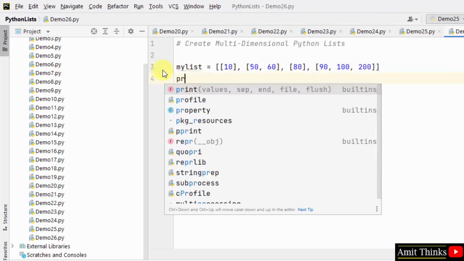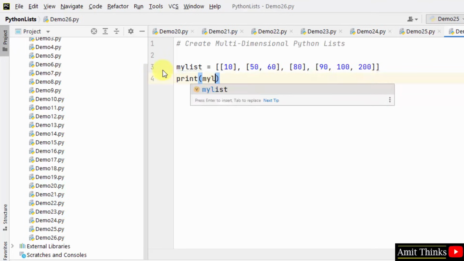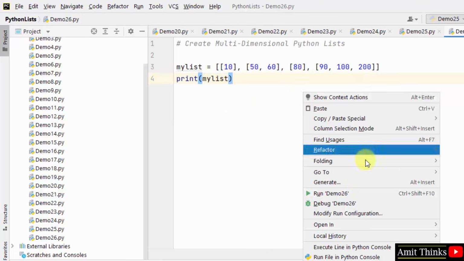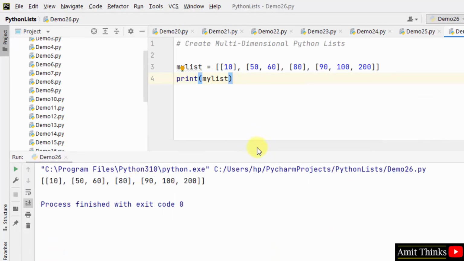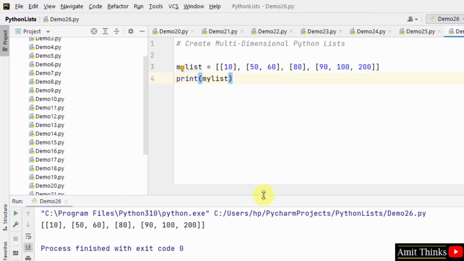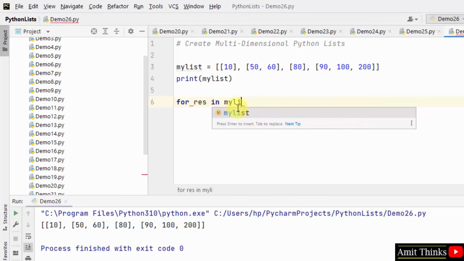Okay, so let us print the multidimensional list. So here it is, we printed it. Okay, we can also print it using the for loop to get a better structure. For res in my list, print res.